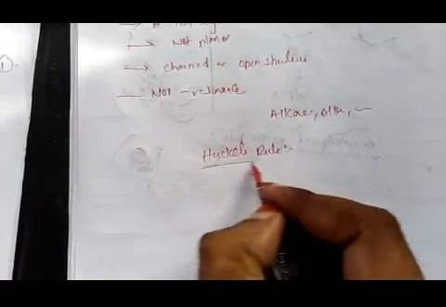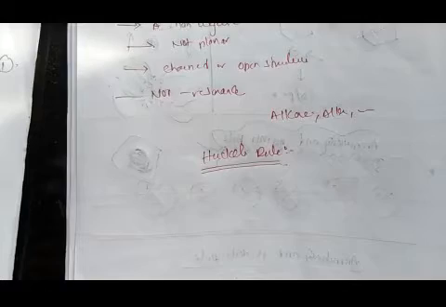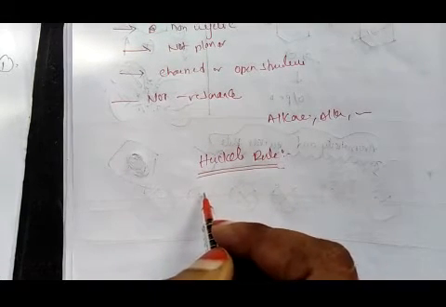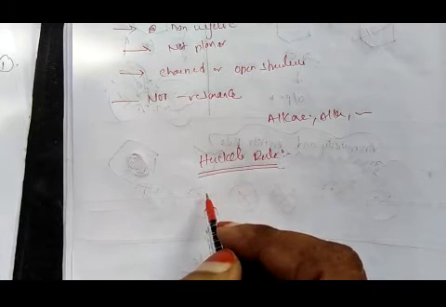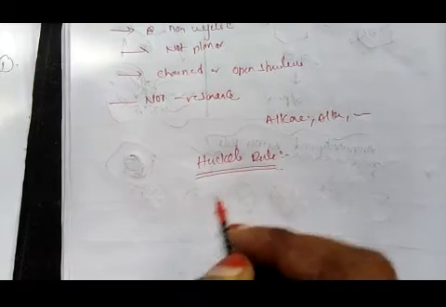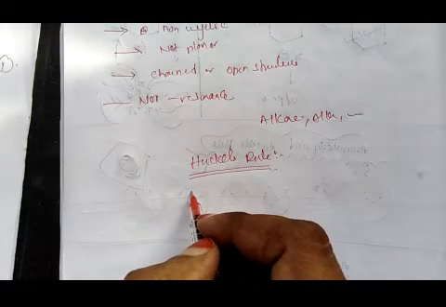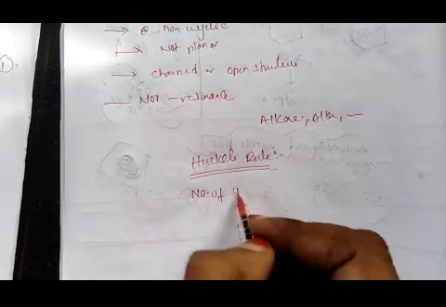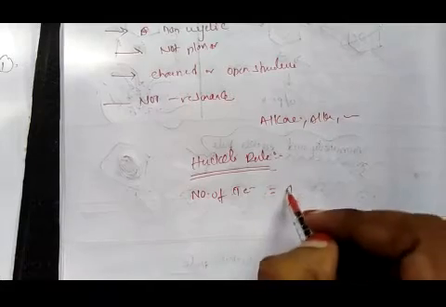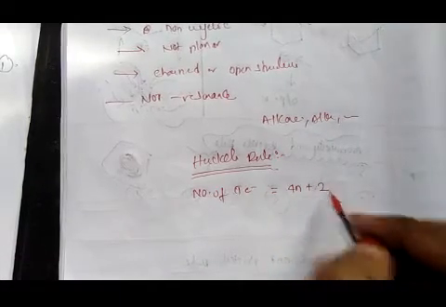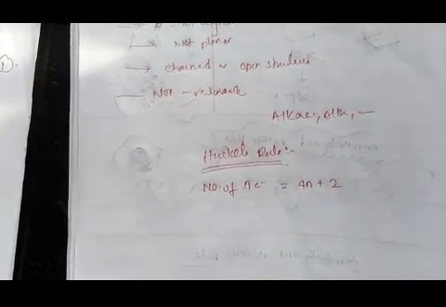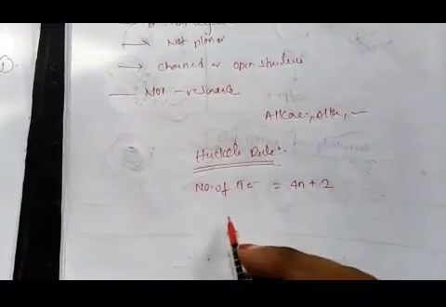Huckel's rule says that the number of pi electrons is equal to 4n plus 2.